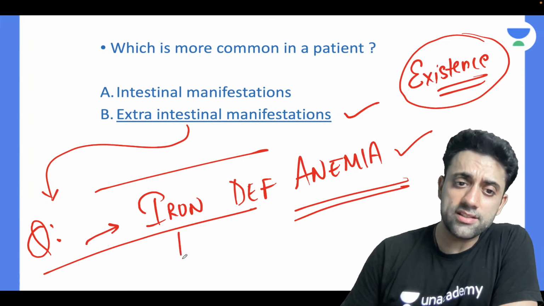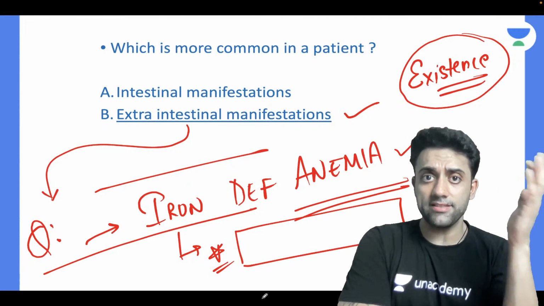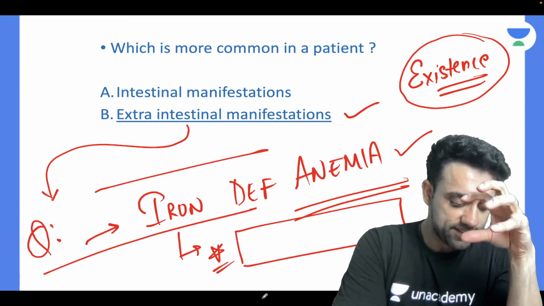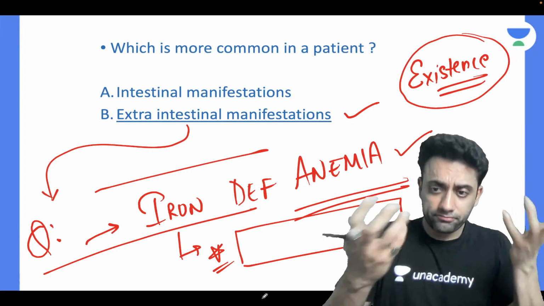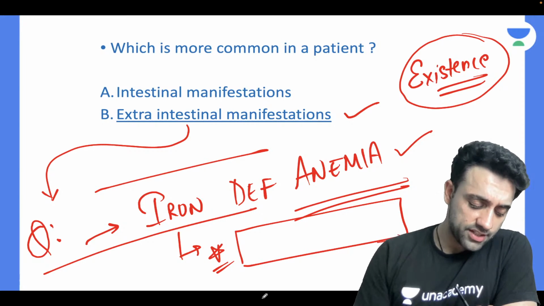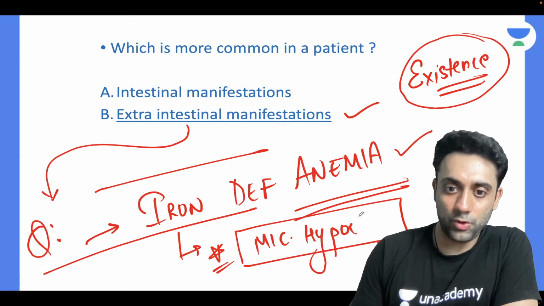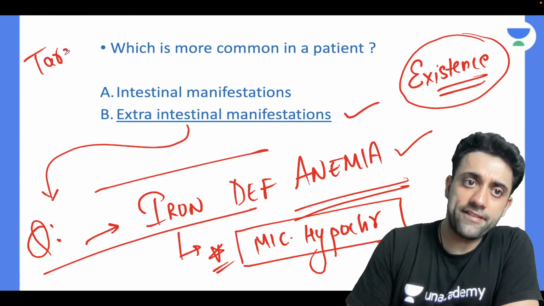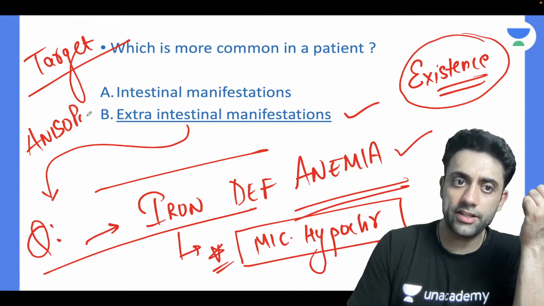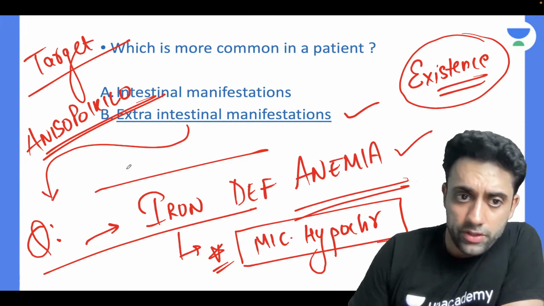So what is the peripheral blood smear finding of iron deficiency anemia? Recently we had an amazing class with Dr. Priyanka and me. We discussed iron deficiency anemia in depth and detail. Could you please tell me what are the hematological findings of iron deficiency anemia? Anyone? Exactly, Divya is right. The patient will have a microcytic hypochromic anemia. Number one. Can the patient have target cells? Yes. The patient will have anisopoikilocytosis, right?